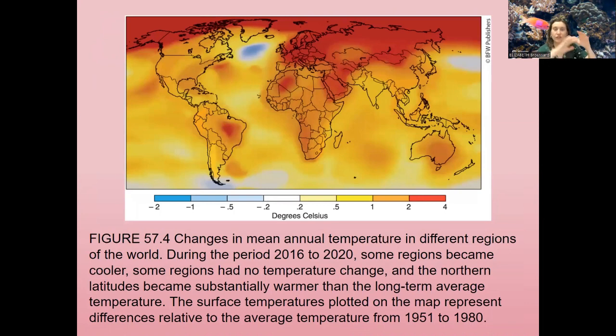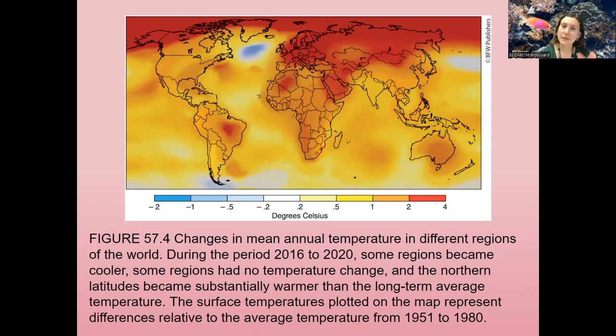What we're also looking at is changes in mean annual temperatures in different regions. What I've got here, the more red, the warmer the temperature, is the change in degrees Celsius. We're looking at 2016 to 2020 compared to 1951 to 1980. So we are seeing an overall increase in many parts of the world. Anything that's blue, we actually see a decrease. We do see some patches of ocean water that decreased from the 1951 to 1980 range to the 2016 to 2020 range. But holistically around the world, we're seeing an average increase in temperatures in degrees Celsius, which I'm sure we've all been feeling,